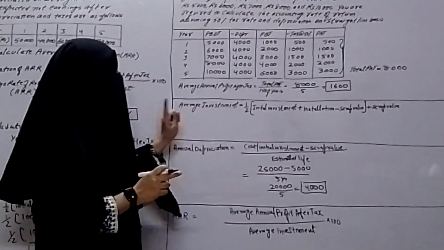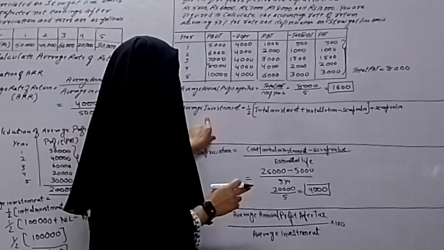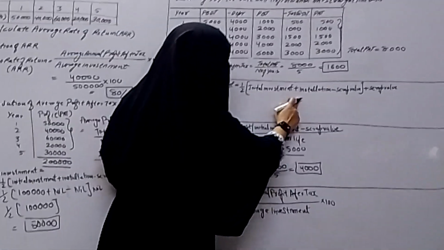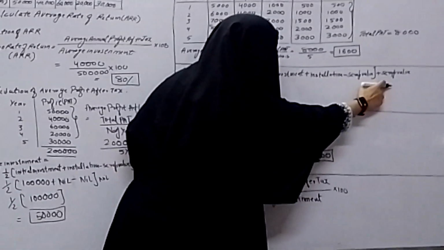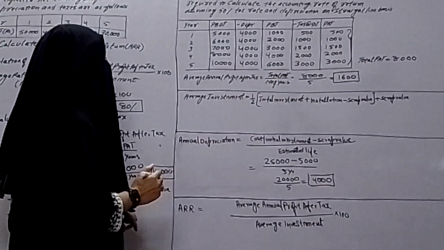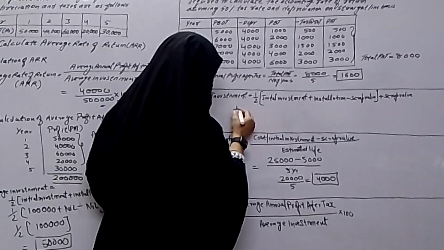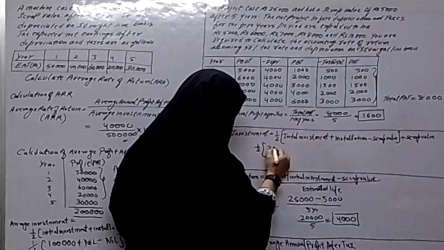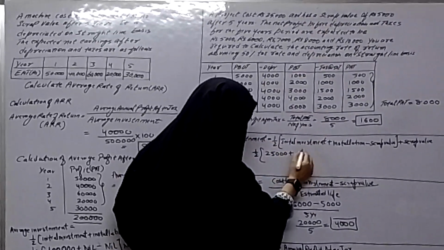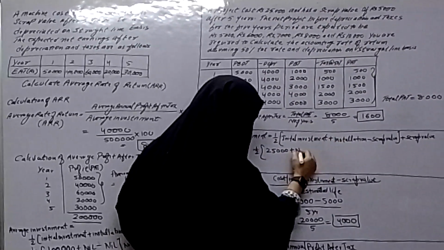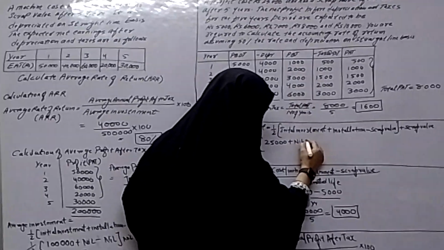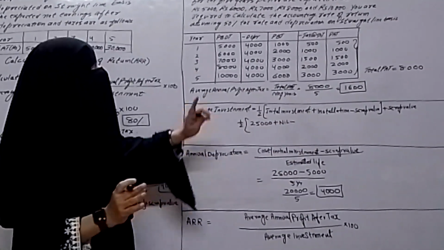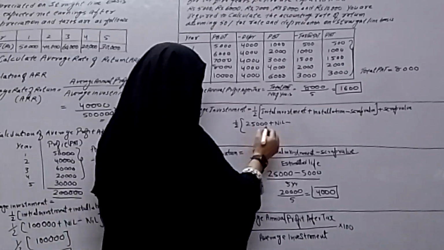Now next we have to find out the average investment. For average investment, half of initial investment plus installation minus scrap value, then plus scrap value. Now initial investment. The investment of the project is 25,000. Installation is nil. There are no installation charges. And scrap value. Scrap value is given in the problem. That is 5,000.